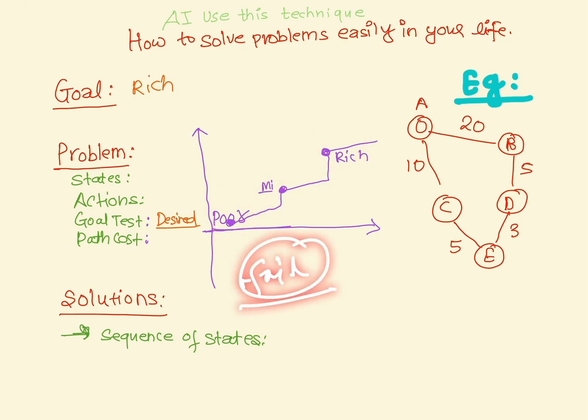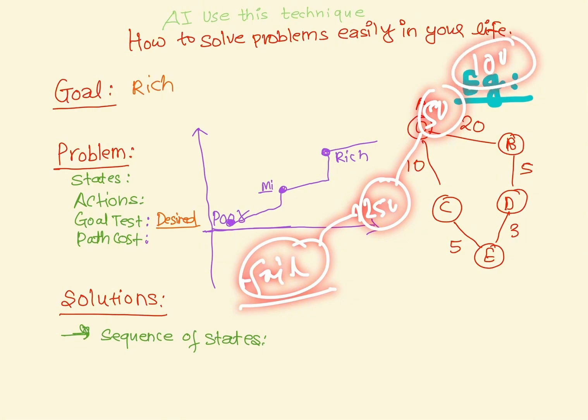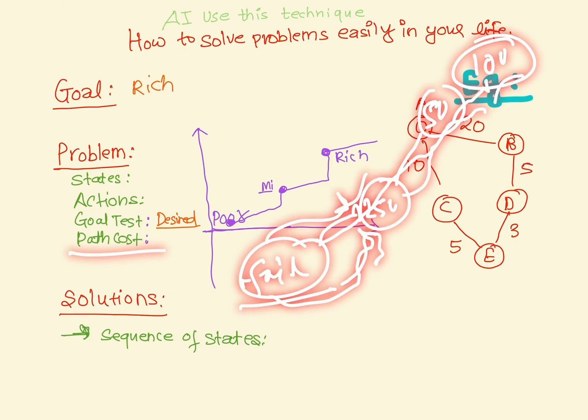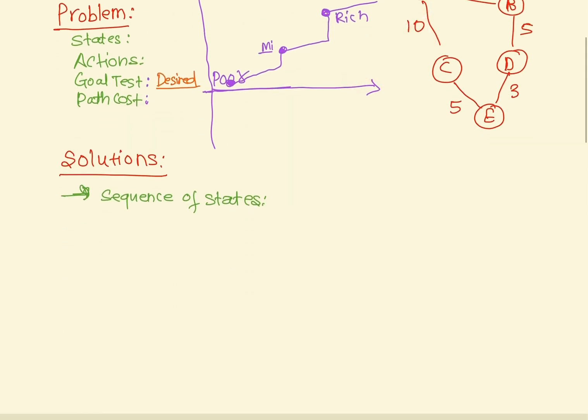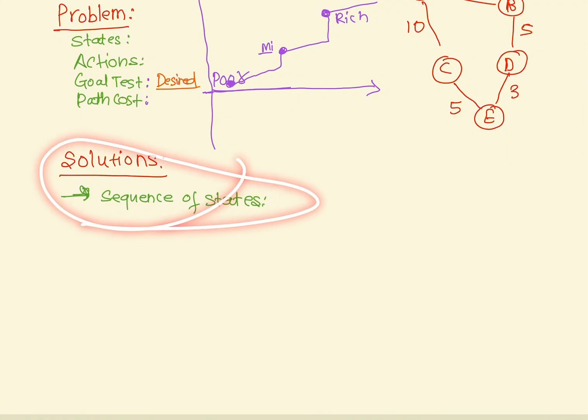Or if you are a failing student right now, you will say fail is the initial state. I'm going to get 25 marks, then 50 marks, then 100 marks. Those are the states, and how much effort you have to put in is the path cost from here to here. Then do the action, action, action, or you can define your goal initially. So the solution is only a sequence of steps.